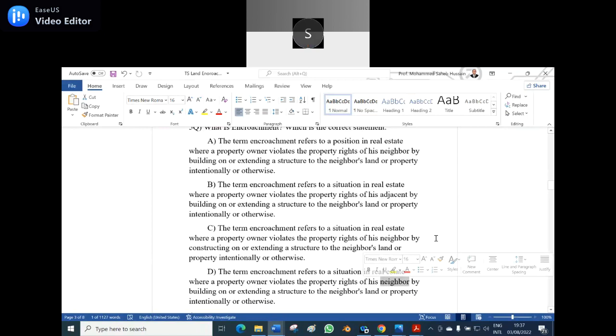Encroachment refers to where a property owner violates the property right of his neighbor by constructing. What did I say? Constructing. Actually it is a building. I said constructing, but it is a building. Is it clear? Yes, building. Option D is the correct answer.